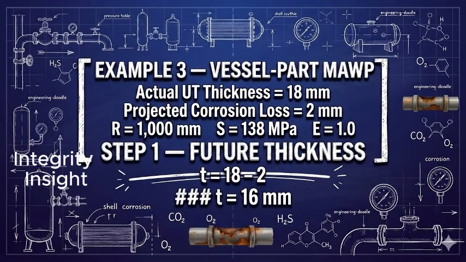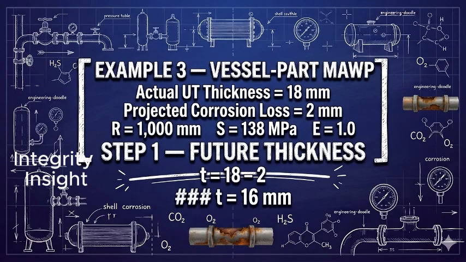Consider example 3, calculating vessel part MAWP. The actual ultrasonic thickness is 18 millimeters. The projected corrosion loss is 2 millimeters. The inside radius is 1,000 millimeters. The allowable stress is 138 megapascals. The joint efficiency is 1.0.